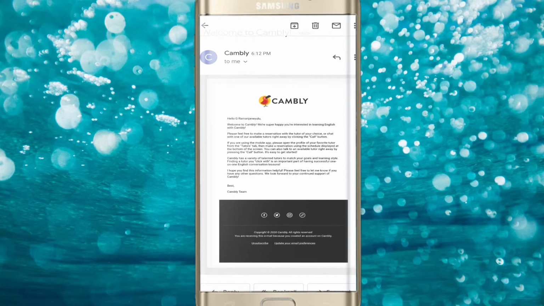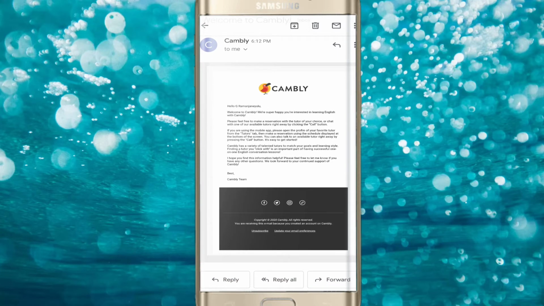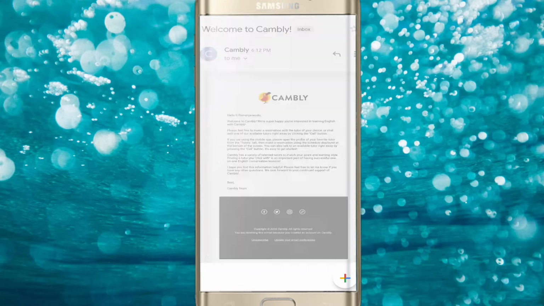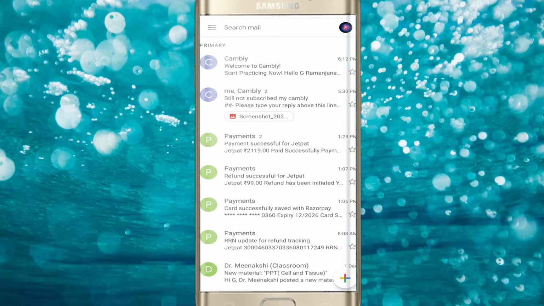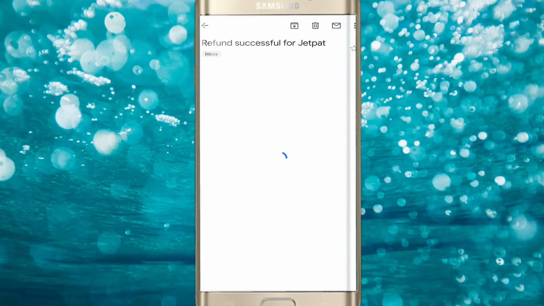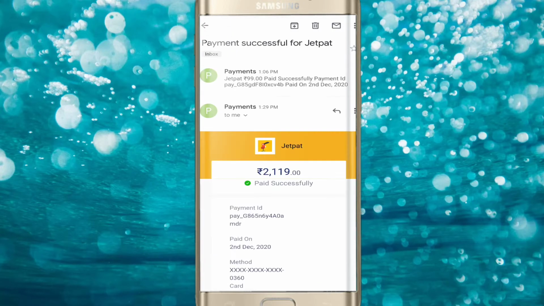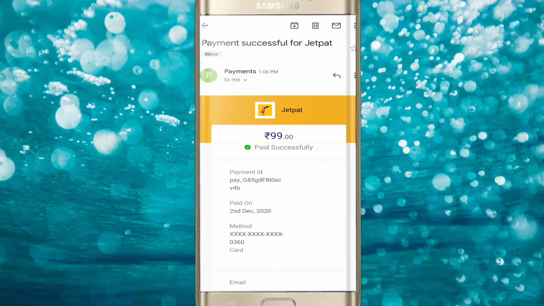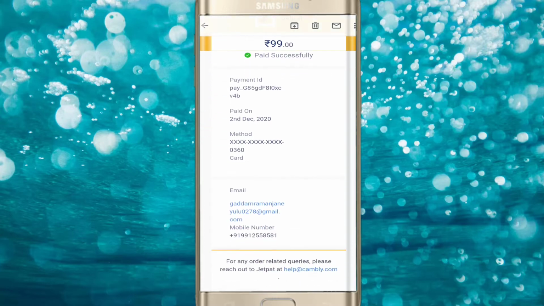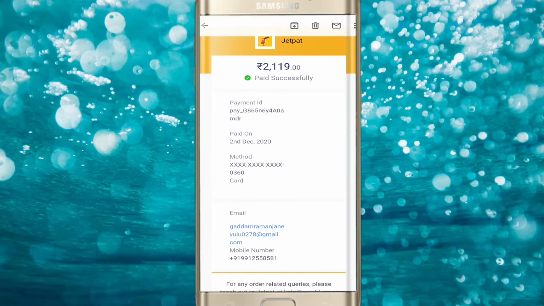This is also a Cambly mail. Take a look at it, and you too will get it whenever you subscribe to the Cambly 1 month plan, or 3 months, or 1 year plan.